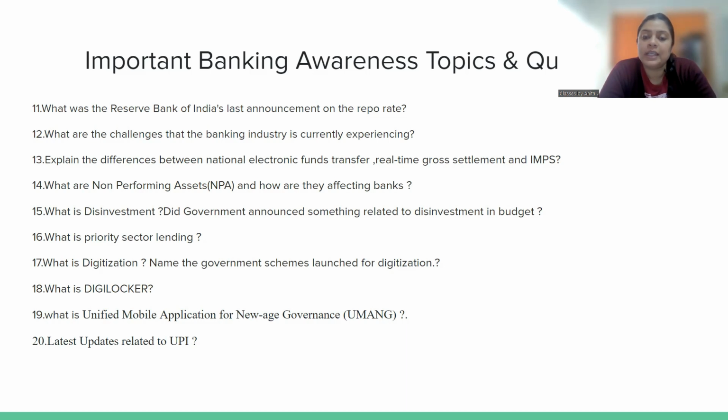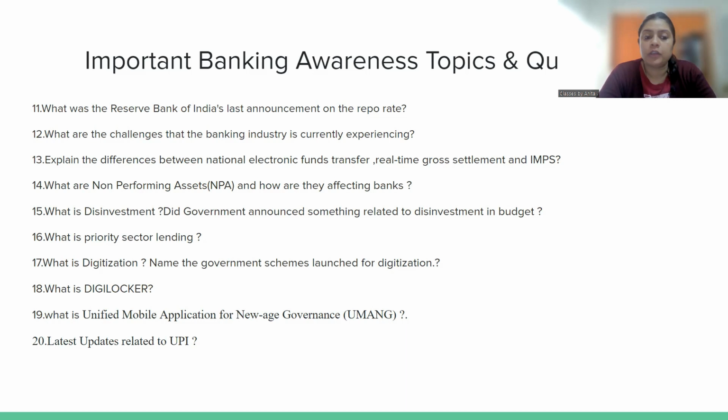Be aware of the current challenges because the interviewer can put up this question this way: what are the changes you want to make in the banking industry, right? Or, are you aware of the current challenges? Next is, explain the difference between National Electronic Funds Transfer, Real Time Gross Settlement and IMPS. आपको पता होना चाहिए इन तीनों में डिफरेंस क्या है, और उसमें कितना कितना अमाउंट हम ट्रांसफर कर सकते हैं, राइट? What are the timings of it, ठीक है?